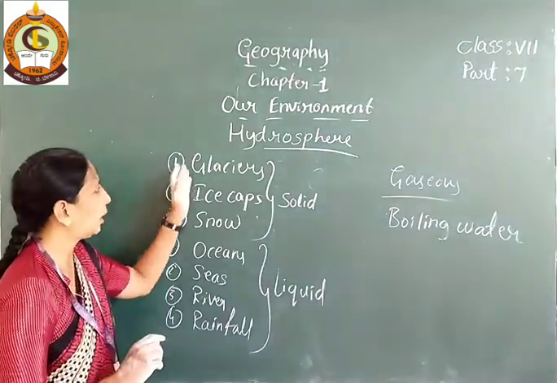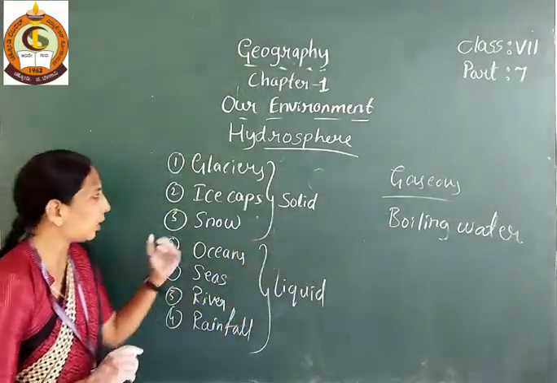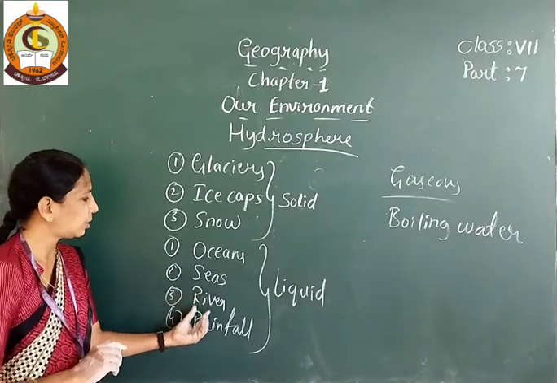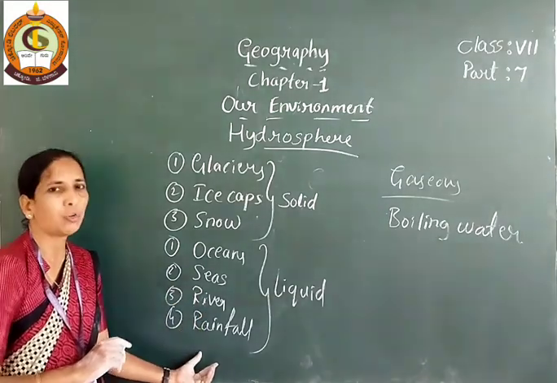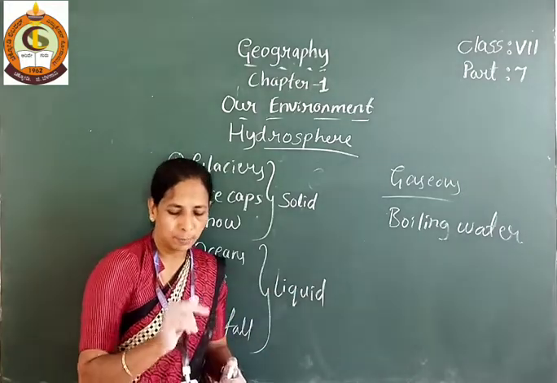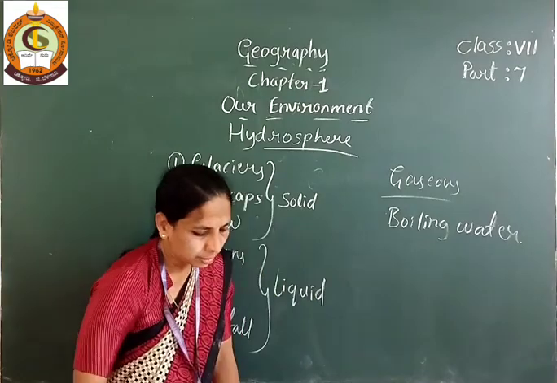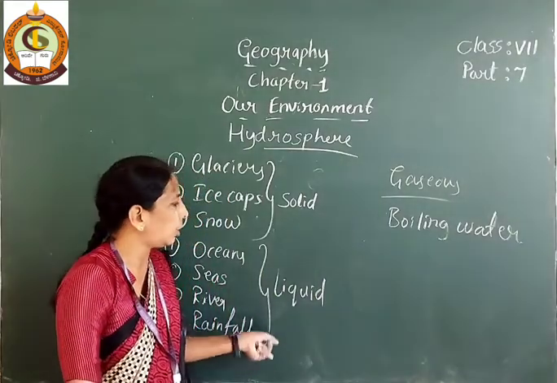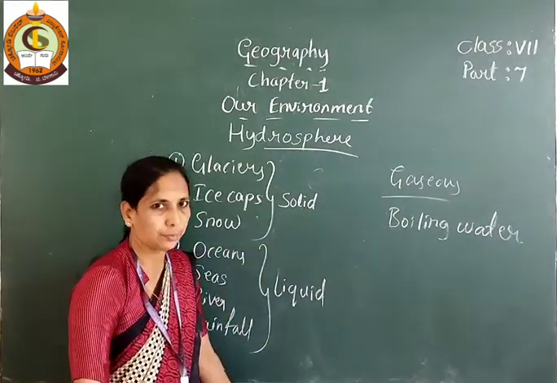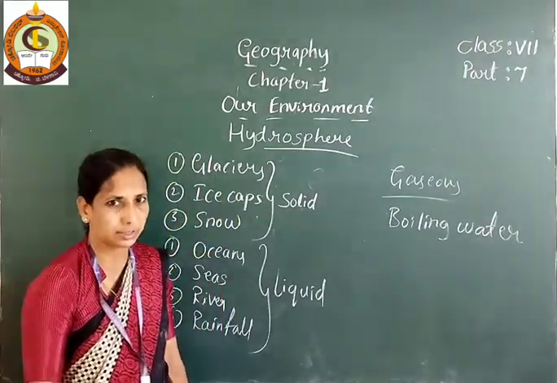Glaciers, ice caps and snow are in the solid state. Oceans, seas, rivers and rainfall are in the liquid state, and the gaseous state comes from boiling water. Water exists in these three states: solid, liquid and gaseous.